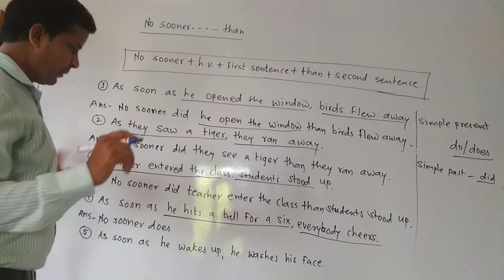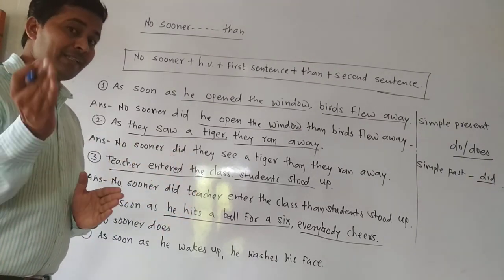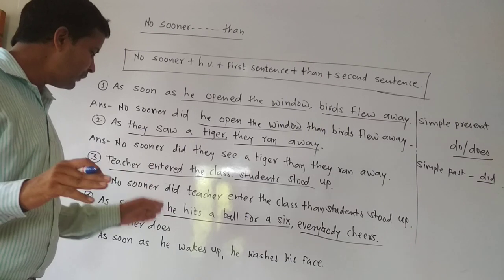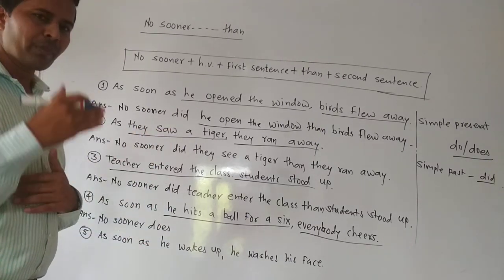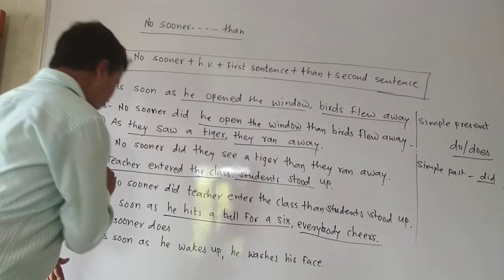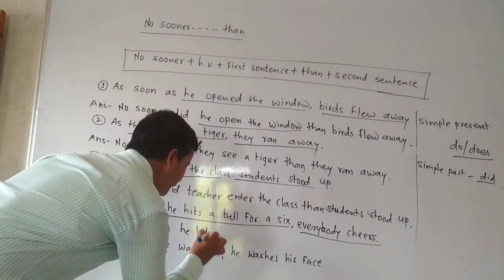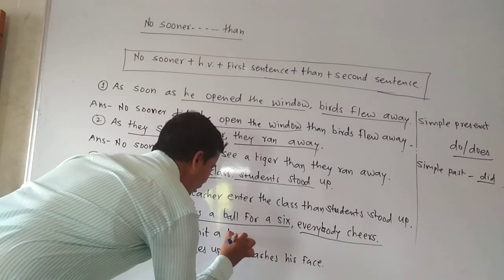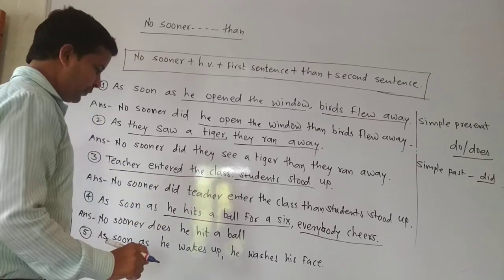Simple present tense. And if the main verb is there and s is added to the main verb, then you will have to take does. Otherwise simply you go for do in simple present. No sooner does he hit a ball. Now remember, earlier did was there, that's why we took V1.